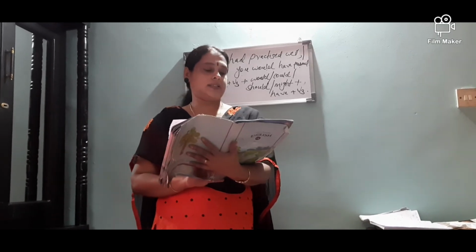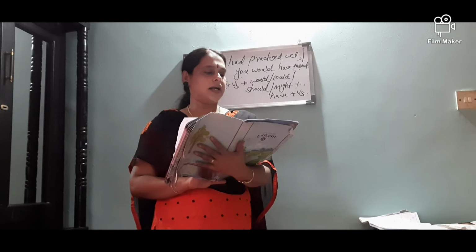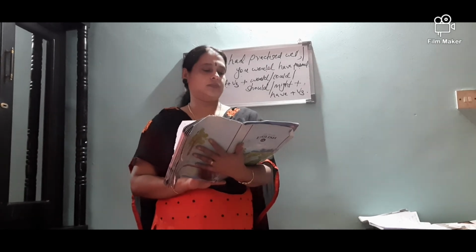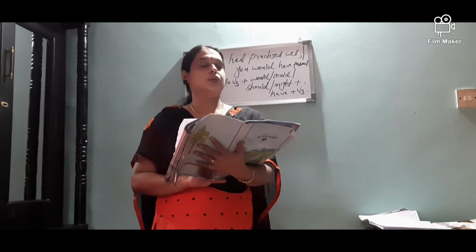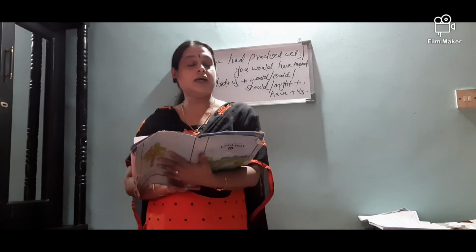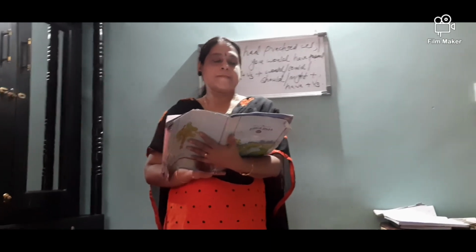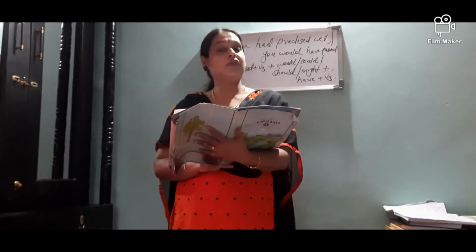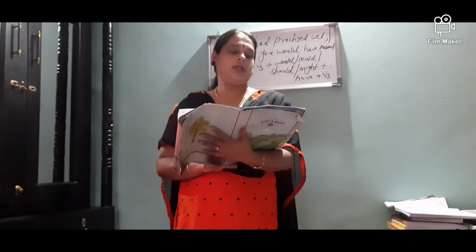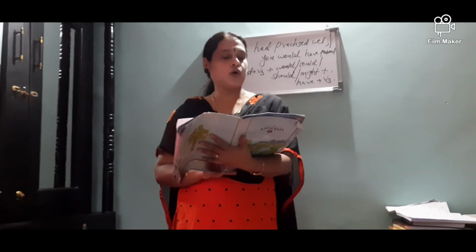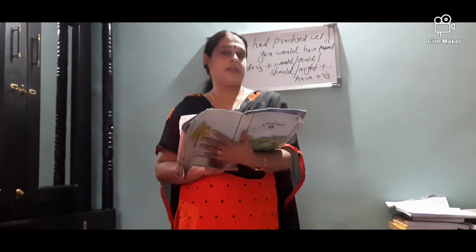Here, Tarun says, if I had practiced before, dash. So, the if clause is given here. That is, if I had practiced before. So, what will be the main clause? Yes, I would have won the race. So, this is the third condition. If I had practiced before, I would have won the race.